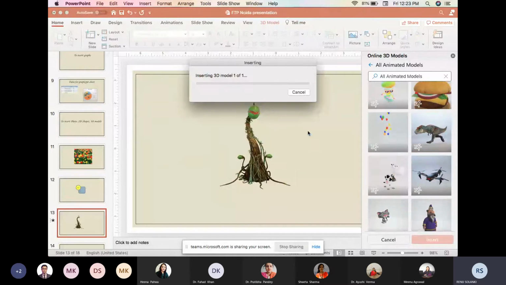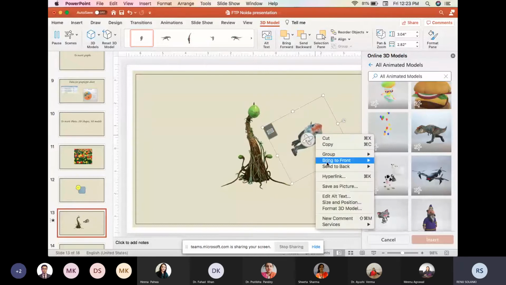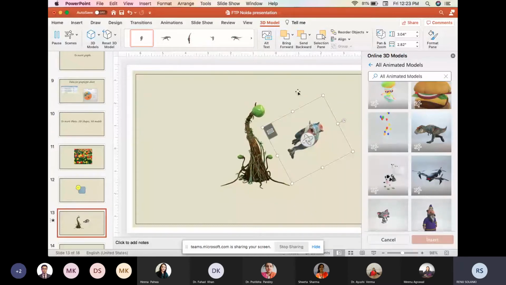So 3D models are available, and for studying some important things, we can use the 3D models which are available in this one. We can rotate this one, and we can see this one this way, and so we can do so many things with the 3D models.